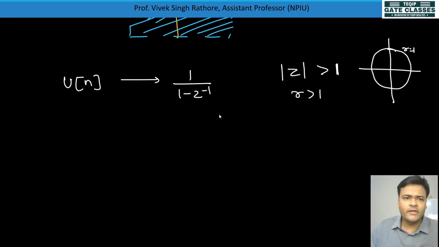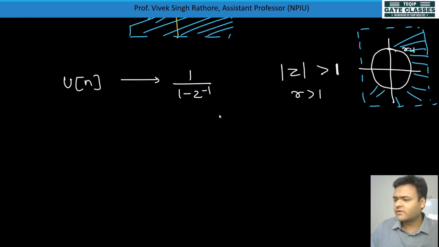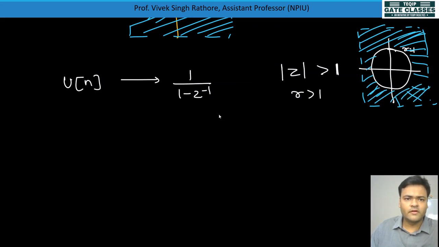So we'll make an imaginary point of r equal to infinite. This means for the inner region it will not be applicable; only outside, for r greater than 1, it will be applicable. So like this we can plot.